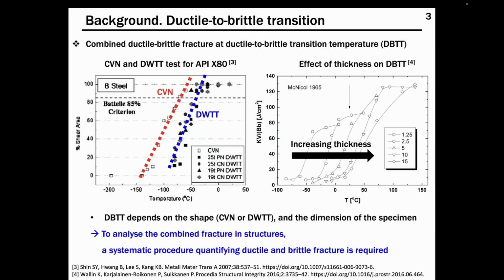When the temperature is lower than a specific temperature, the combined ductile brittle fracture can occur, and the temperature is called DBTT. The DBTT depends on the shape and the dimension of the specimen. So to analyze the combined fracture in structures, a systematic procedure quantifying ductile and brittle fracture should be required.